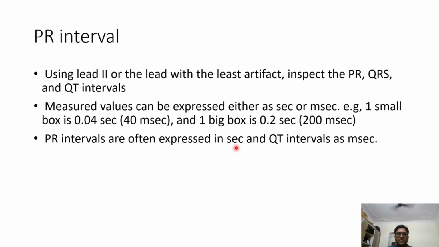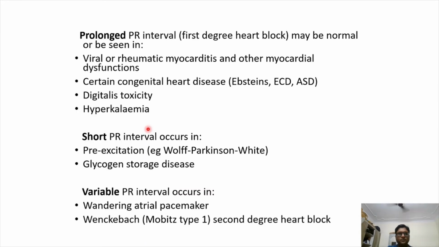PR intervals are expressed in seconds and QT intervals in milliseconds. Using lead 2 or the lead with the least artifact, we inspect the PR, QRS and QT intervals. We can measure them and express them in seconds or milliseconds. One small square is 0.04 seconds or 40 milliseconds. One big box is 0.2 seconds or 200 milliseconds. We have seen the causes of prolonged PR interval. A variable PR interval can occur in ventricular or atrial pacemaker and Wenckebach's second degree heart block, the Mobitz type 1 heart block phenomenon.